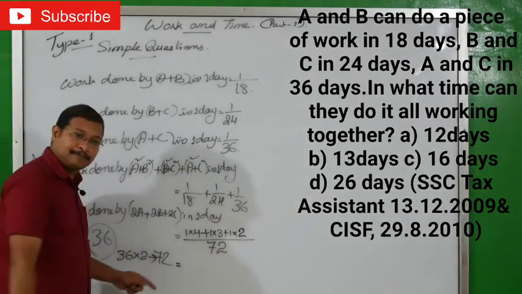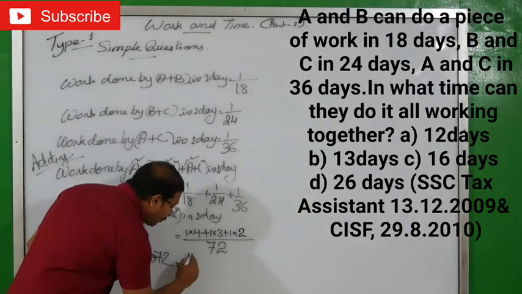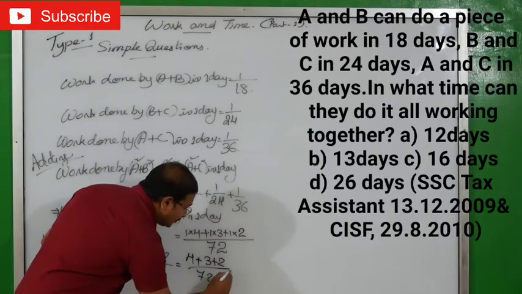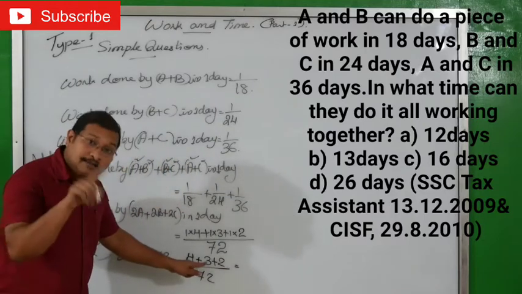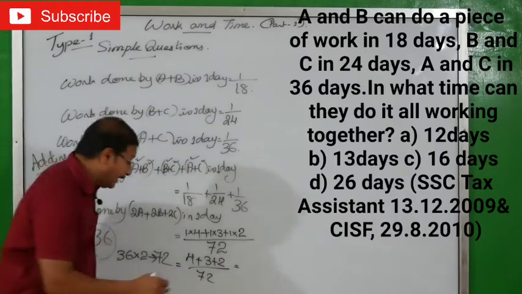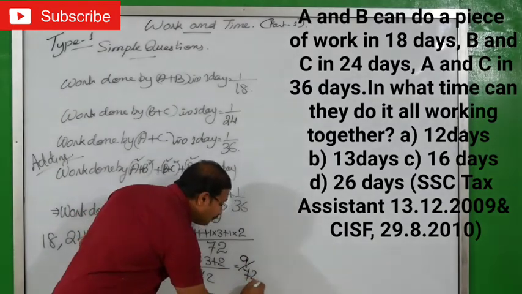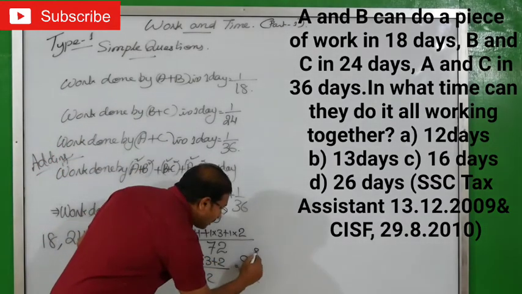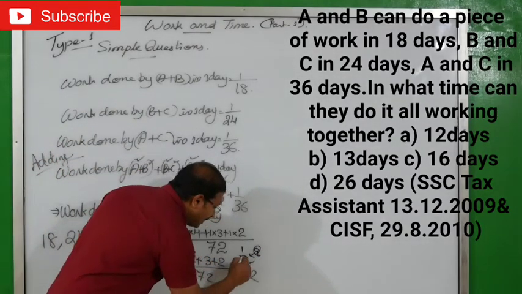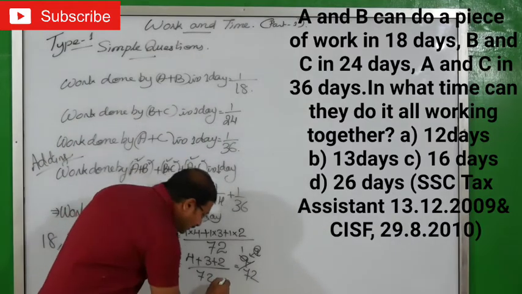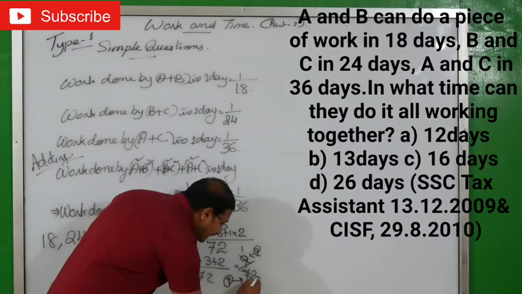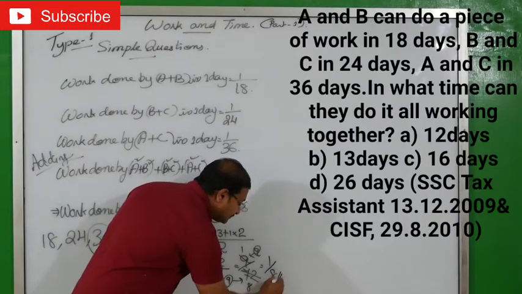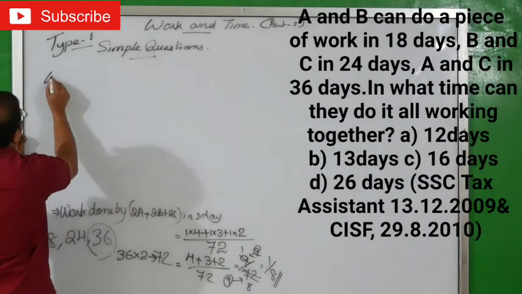This equals 4 ones are 4 plus 3 ones are 3 plus 2 ones are 2, divided by 72, equals 4 plus 3 is 7, 7 plus 2 is 9. 9 by 72. We can cancel by 9. 9 ones are 9. If I cancel by 9, 9 8s are 72. That means what you will get? 1 by 8.